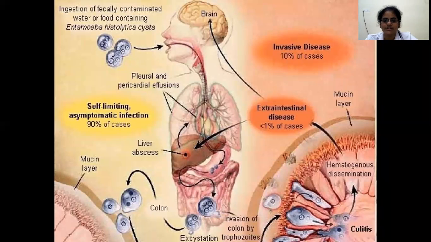And then other sites of distant metastasis can be the brain. If there is distant metastasis in the brain, the patient can present with neurological symptoms, like seizures, altered consciousness, if it is cerebral amoebiasis. Or it can also present as pleural effusion when associated with liver abscess. Or it can present directly as pulmonary amoebiasis. In pulmonary amoebiasis, usually shortness of breath, cough, and dyspnea will be there. And if it's a hepatobronchial fistula, coughing up of copious amounts of necrotic material will be there.